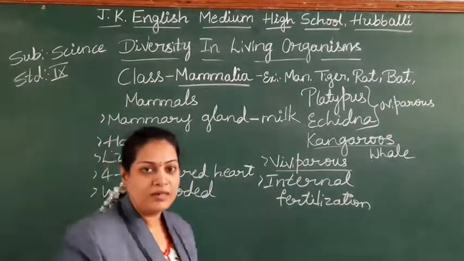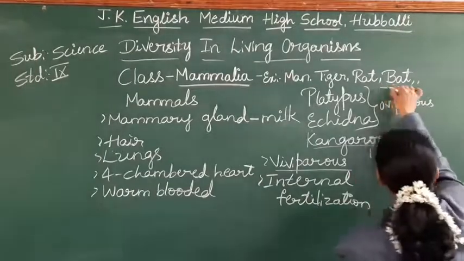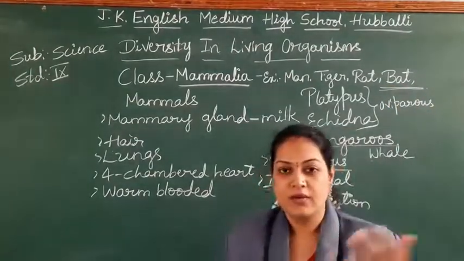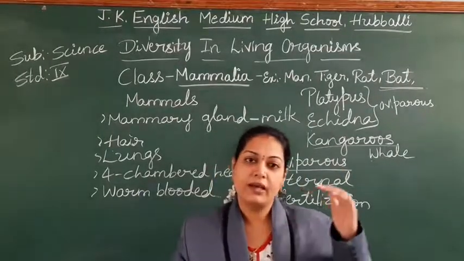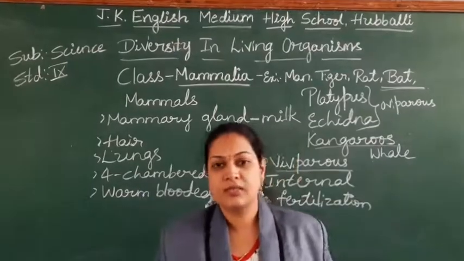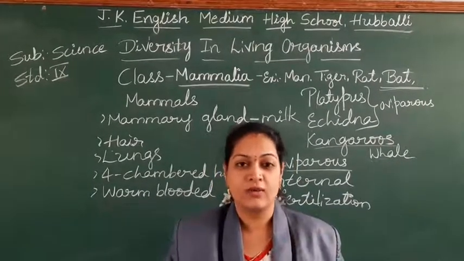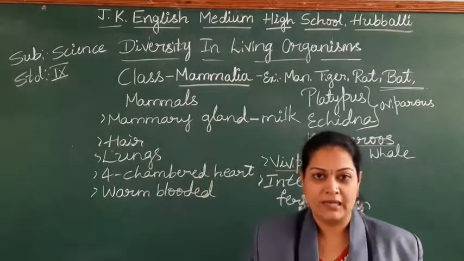These are oviparous but come under mammalia. Another, this one bat. Bat, as we see, we may think it comes under birds, right? No, it may be adjusted to the aerial ecosystem, but bat comes under mammals because it feeds its young ones, right? So bat comes under the group of mammalia.